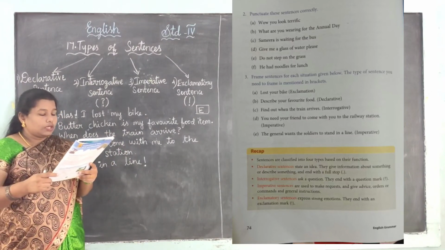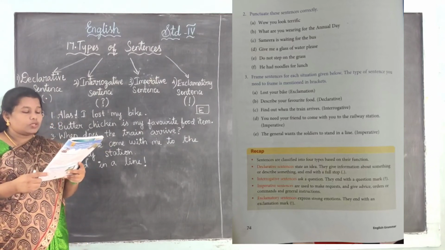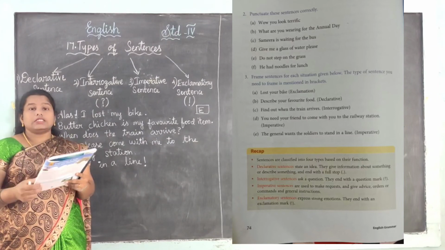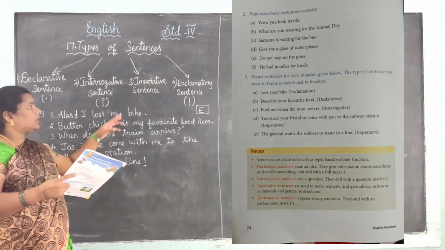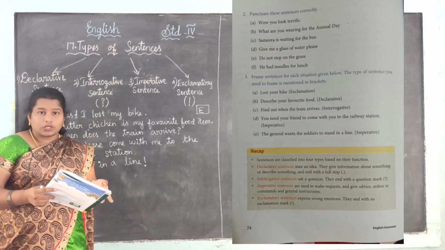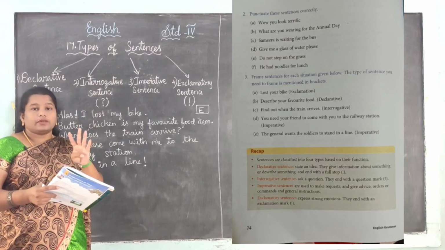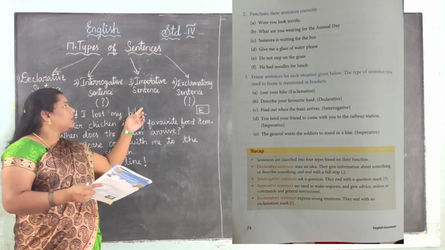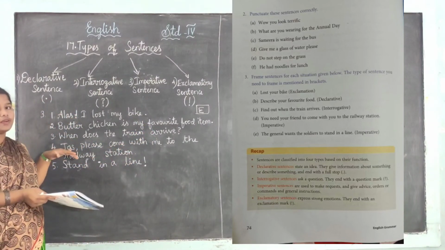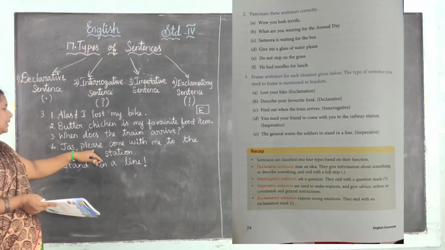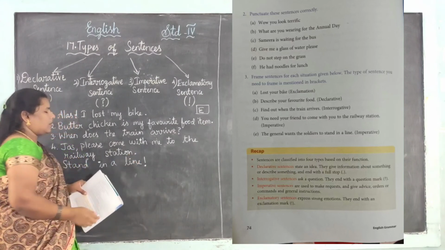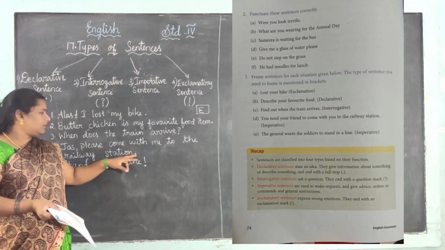Then you need your friend to come with you to the railway station. See, you want to change this sentence into imperative. Imperative means, as we already learned, we change the sentence using a request, or otherwise you give a command, order, or advice. Yes, for these four we are able to change into an imperative sentence. How can we say it? You want to give your friend's name. Yes, I am giving Jazz. Please come with me to the railway station. After that you want to give the full stop, because this is just a sentence.